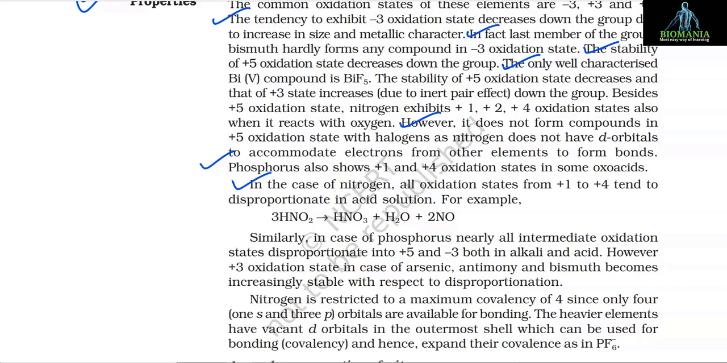For example, 3HNO2 gives HNO3 plus H2O plus 2NO. Similarly, in the case of phosphorus, nearly all intermediate oxidation states disproportionate into +5 and -3 both in alkali and acid. However, the +3 oxidation state in the case of arsenic, antimony and bismuth becomes increasingly stable with respect to disproportionation.